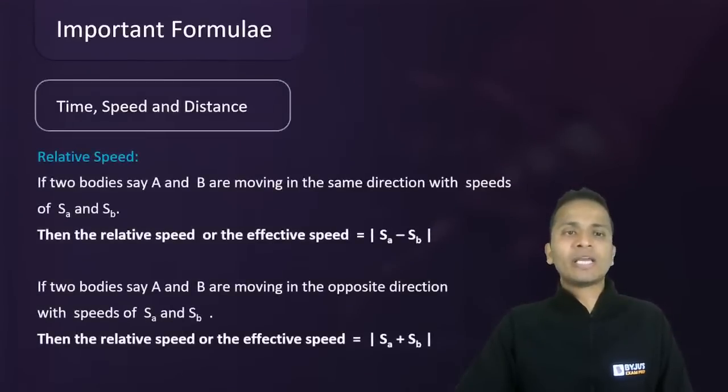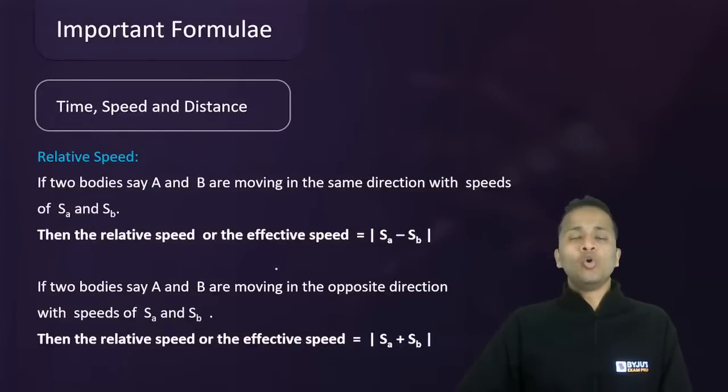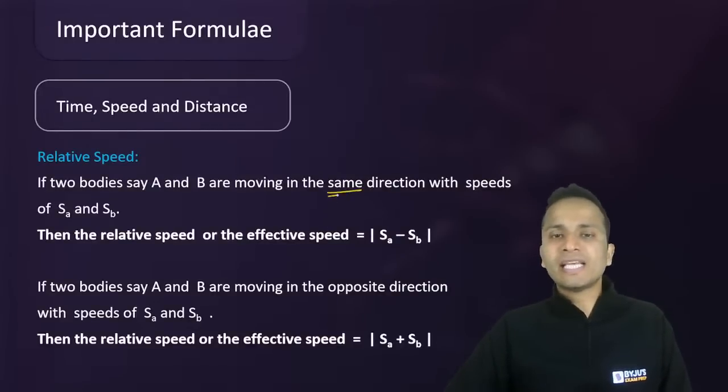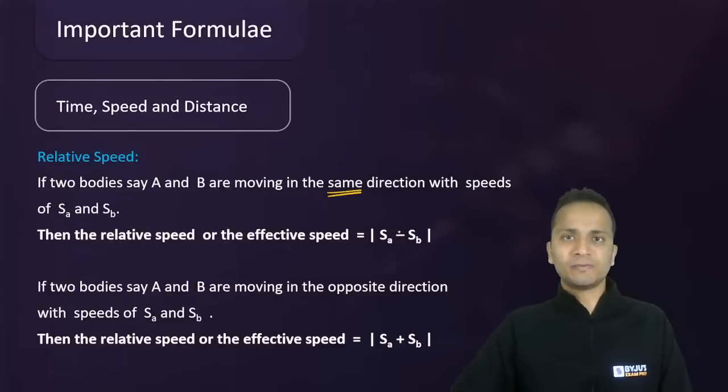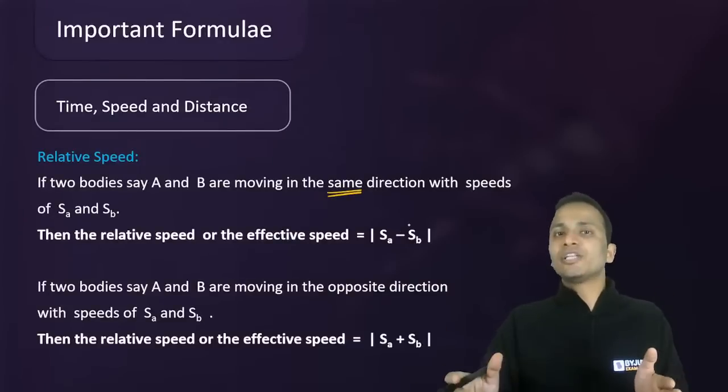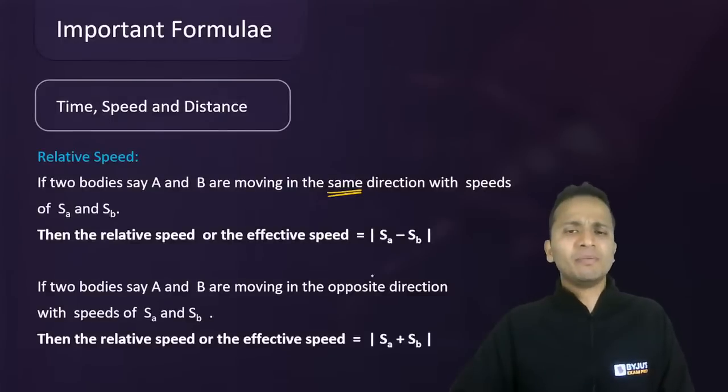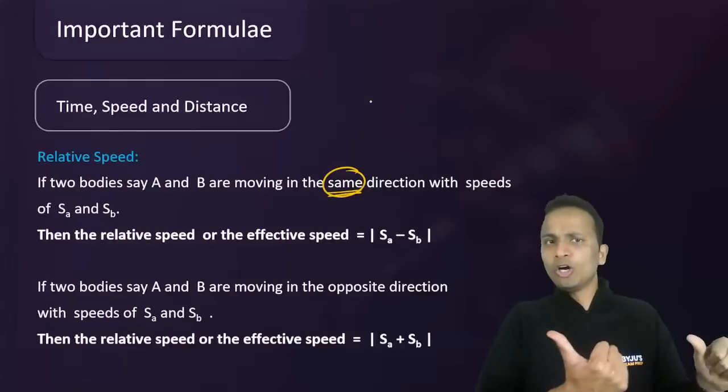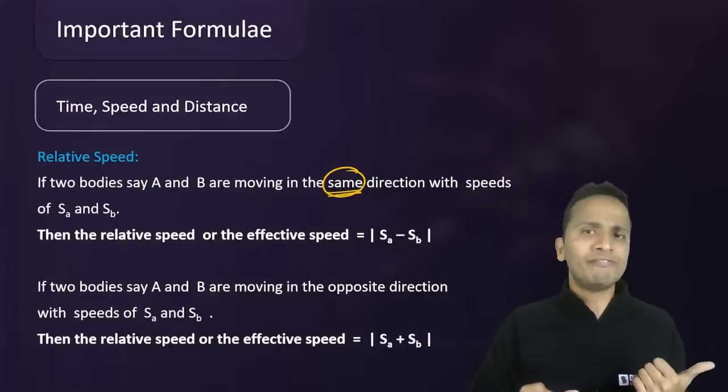Now moving ahead, looking at the formulas for relative speeds. Formula kuch nahi hai, it's just the concept that you need to remember. When two objects are moving in same direction, then their relative speed is the difference of their speeds. So larger minus the smaller one. That is why I have applied the modulus. So when objects are traveling in same direction, both are moving on the right hand side or both are moving on the left hand side.